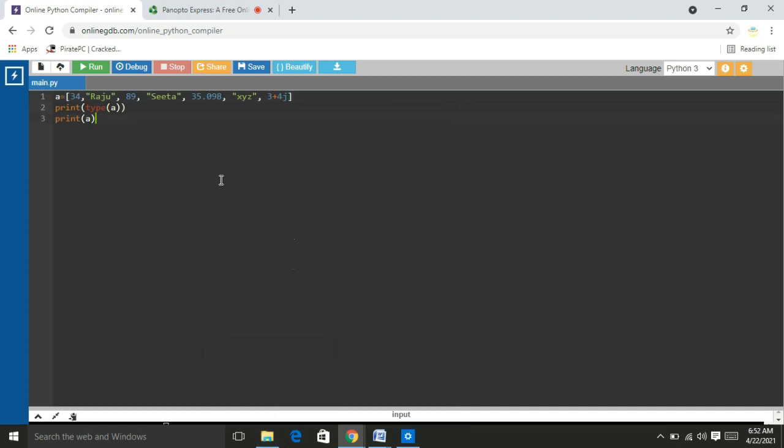Okay friends, it consists of an integer value, a string value, a floating value and a complex value.